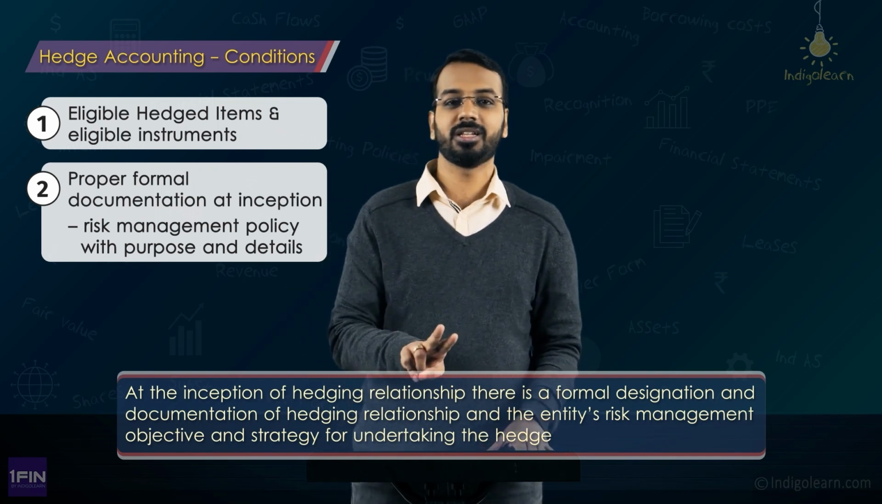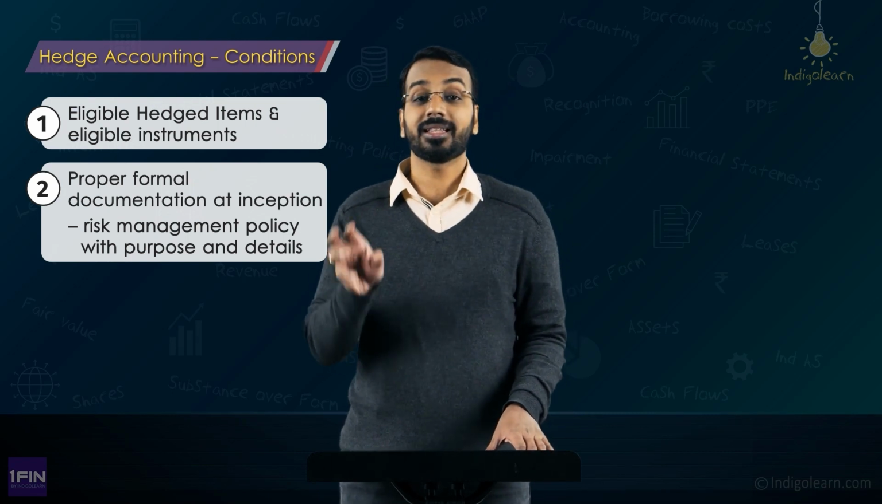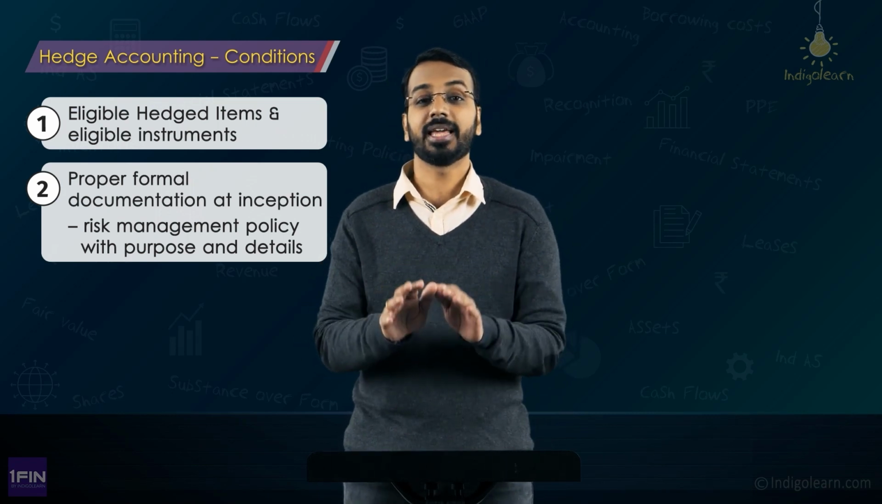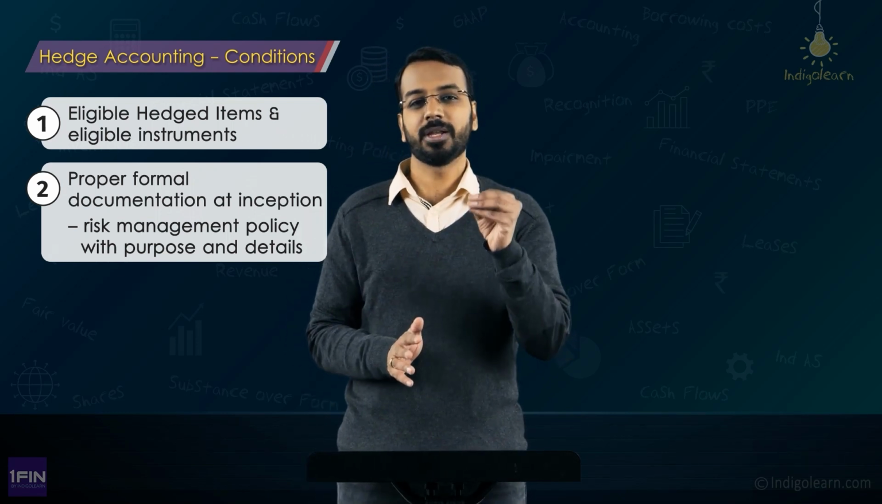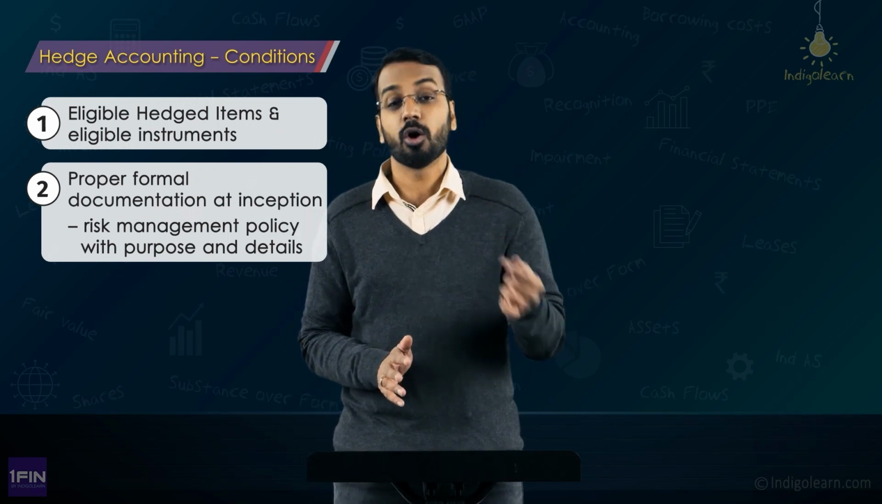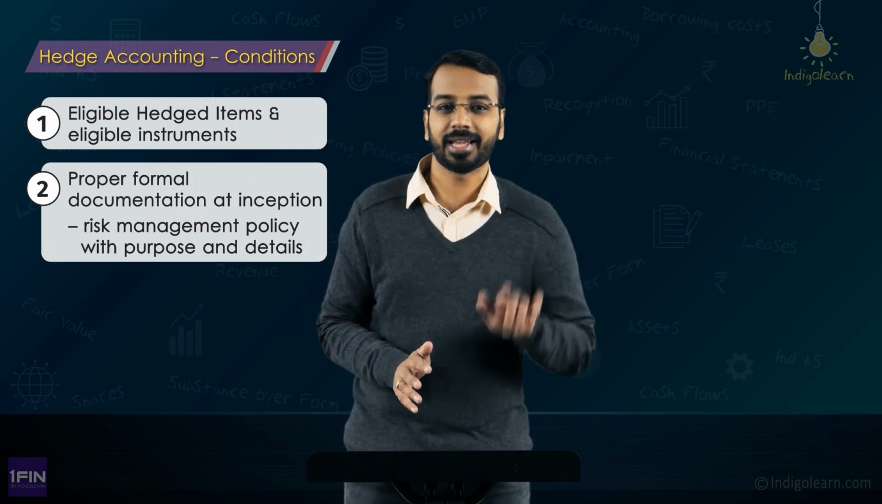That is why the second condition is given, which is very, very important. The first condition is that the hedging relationship should consist of only eligible hedge items and eligible hedging instruments. The second condition is at the inception of the hedging relationship, there has to be a formal documentation. There has to be a risk management strategy. You have to state what is the objective of this entire hedging process.